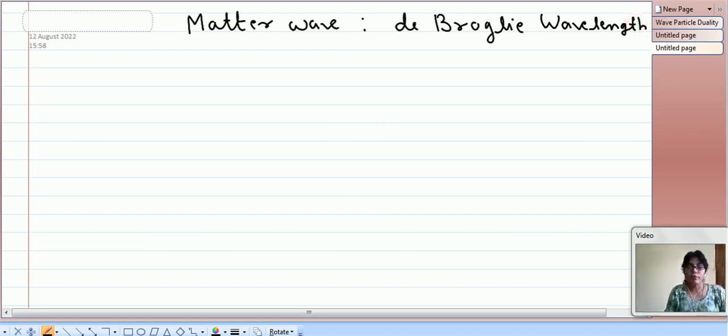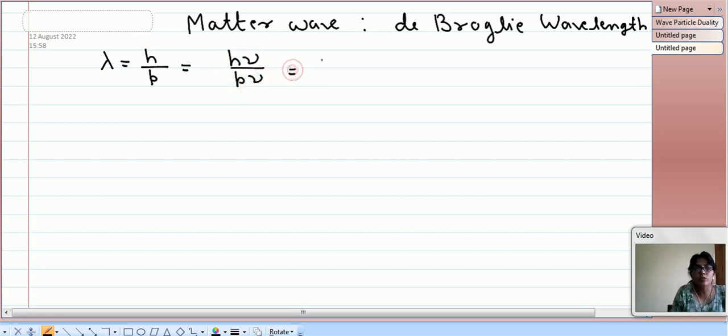De Broglie wavelength. So we know that for de Broglie wavelength, lambda is equal to h upon p, where p is momentum, h upon m into v. This can also be written as, let us multiply it by nu, then it will be h nu upon p nu. So h nu is equal to E upon p nu.